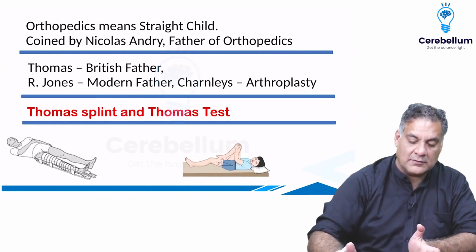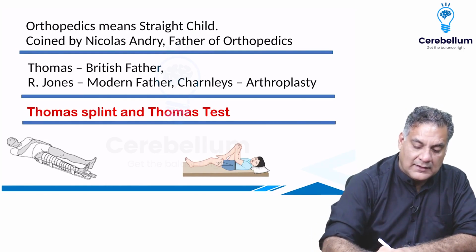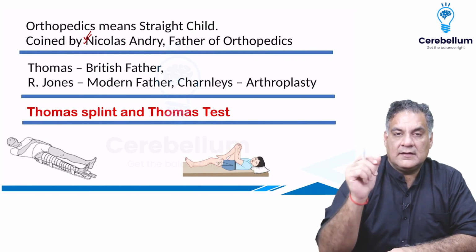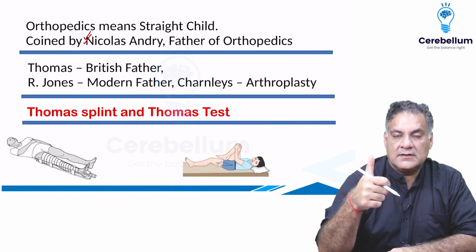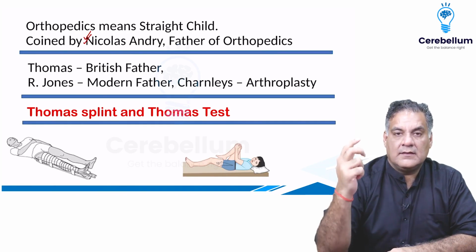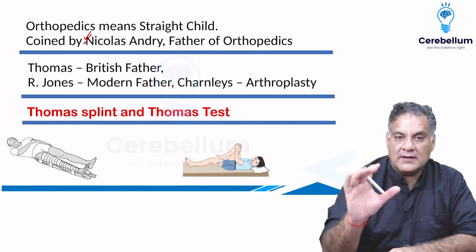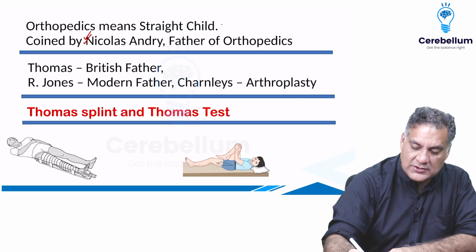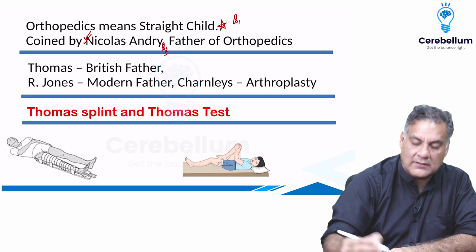So now let's start with the father of orthopedics. The name that you need to remember is Nicholas Andre. Nicholas Andre gave the branch, gave the name, gave the emblem, wrote the first book. Nicholas Andre coined orthopedics, which means straight child. So you have two questions coming from here: what does orthopedics mean and who is the father of orthopedics?